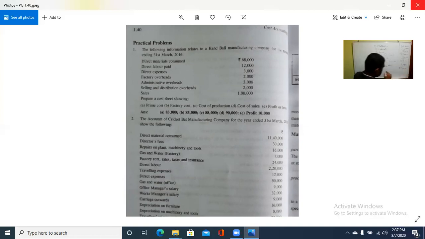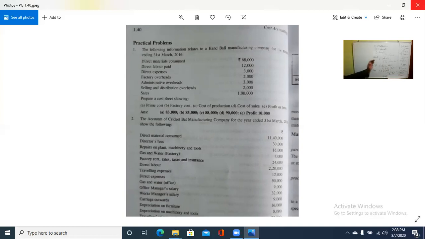So 88,000, that is the COP, or which one? Office cost. 88,000. Then add selling and distribution overheads. How much is it? 2,000. So 90,000, that is the TC, total cost of sales. And then sales is given in the question as how much? 1 lakh. Then profit is how much? 10,000. See the answer. So this is the profit.